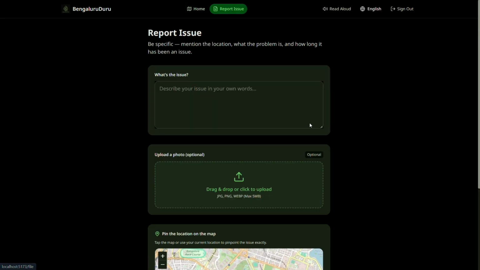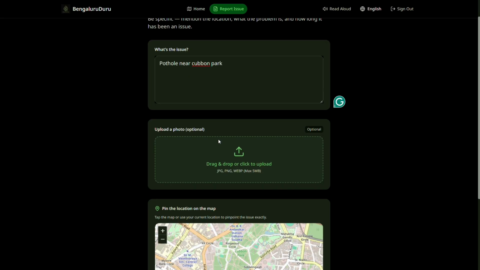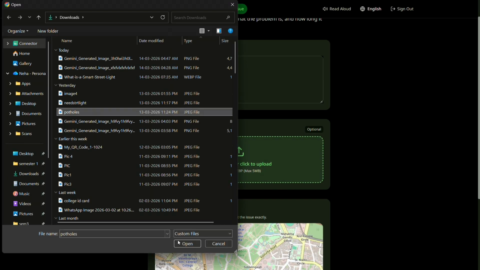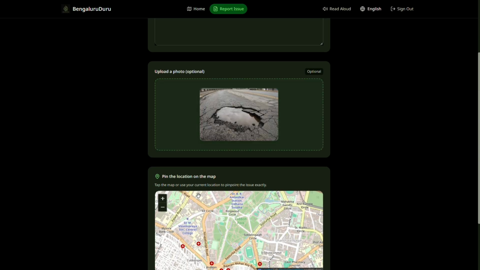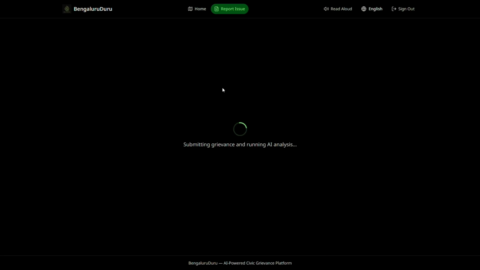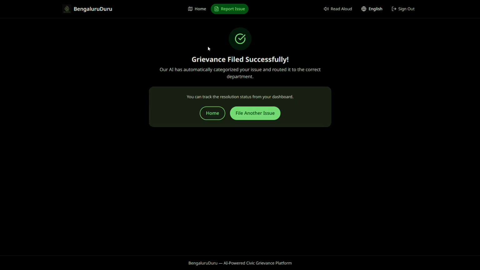Here's how you report an issue mainly. Use natural language to type a small query, any issue, and then we can upload an image proving that our issue exists. This is completely optional for us users. Let's upload it now. We see a portal, and then we can optionally mark this here on the map. This makes it easier, although our AI is smart enough to understand what exactly the location is, and in most cases it will detect the location and put it on the map. Yep. So now we see that our grievance has been filed successfully.